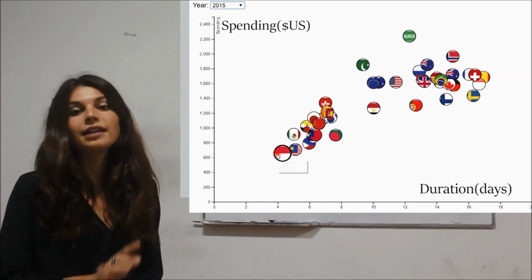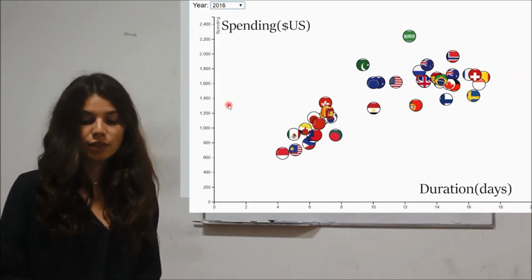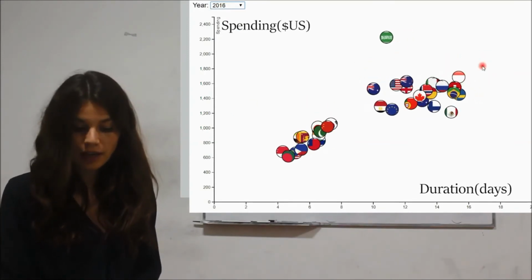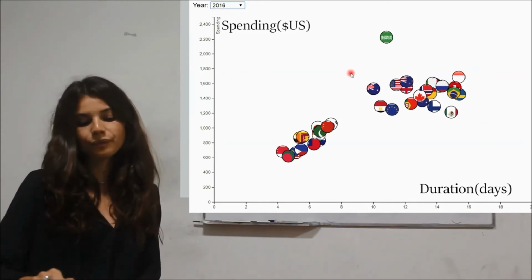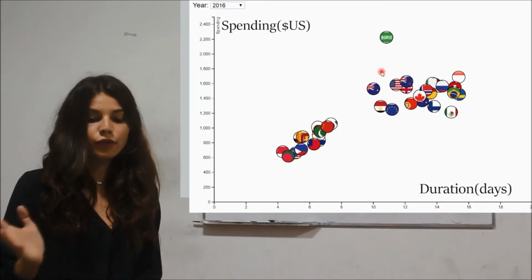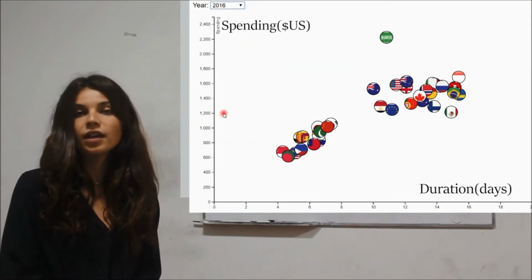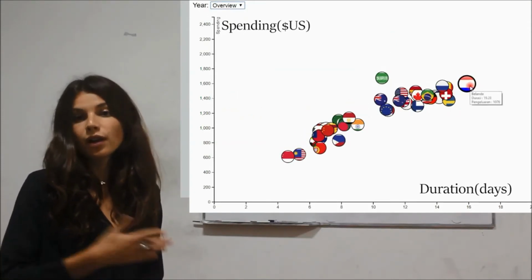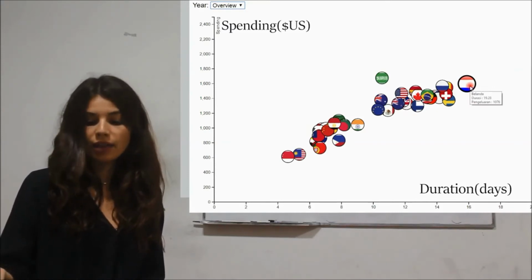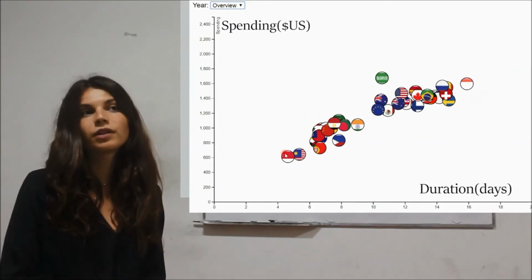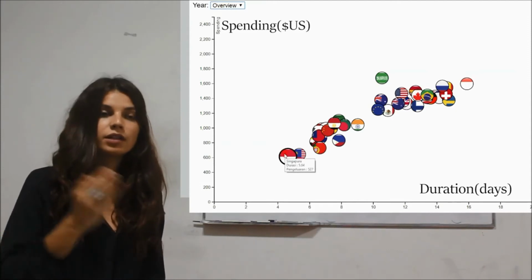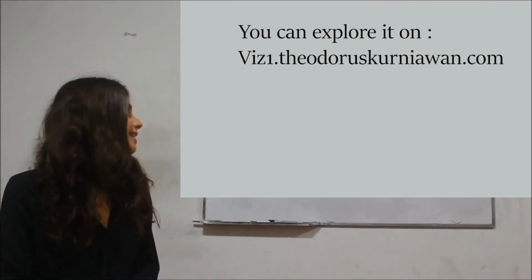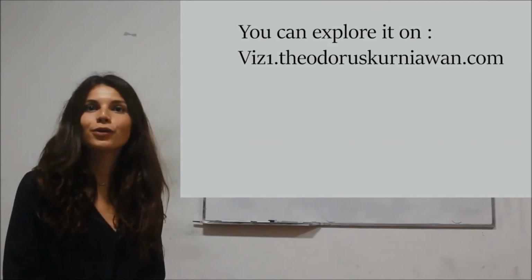of money. And in 2016, we see that tourism has decreased in duration and in spending. And as an overview, to finish, we see that Dutch people are the ones who stay the longest time, and people who came from Singapore just came for a weekend, so they are the ones who spent the least time. Okay, that was for this visualization.